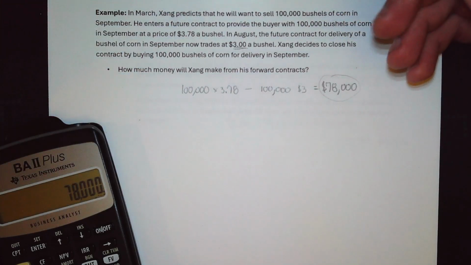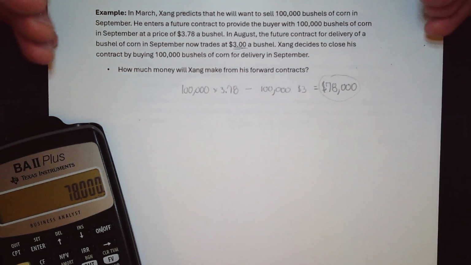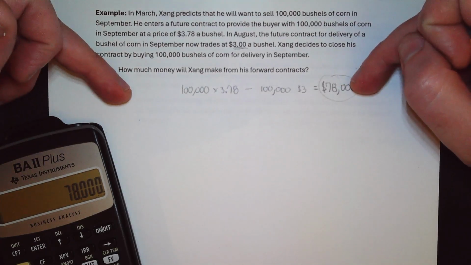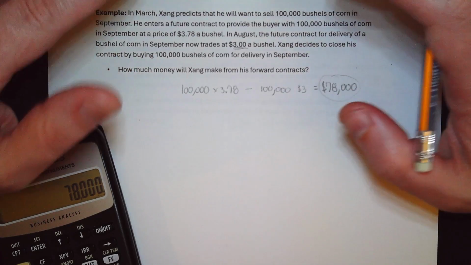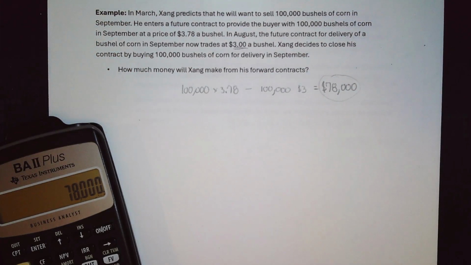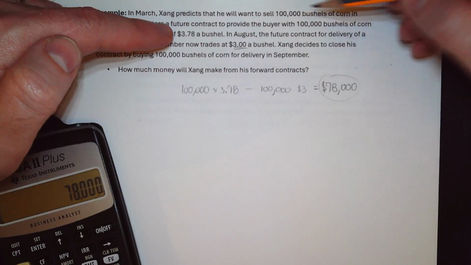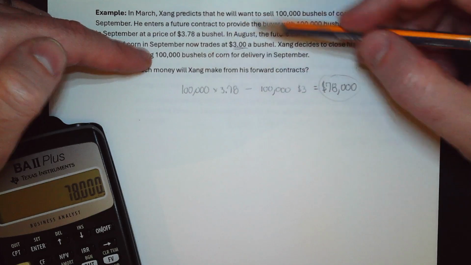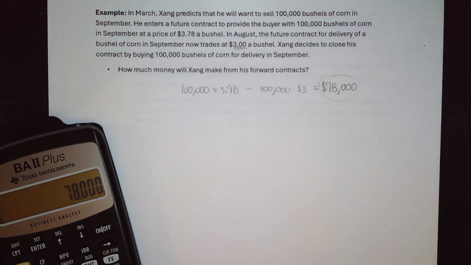In September, Zhang would actually lose money. He would need to pay someone money. But that's how you can exit the contract, because now there's nothing else that can happen to you. If the price of corn changes, right, it doesn't matter for you anymore. You're selling 100,000 bushels at 3.78. You're buying 100,000 bushels at $3. So you're not affected by changes in the price of the bushel of corn anymore.